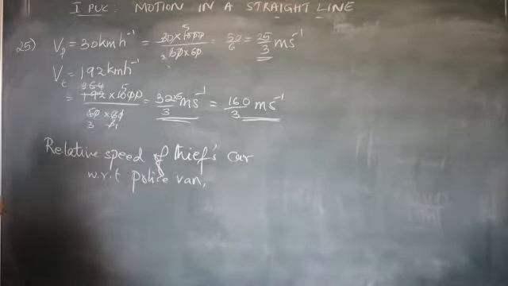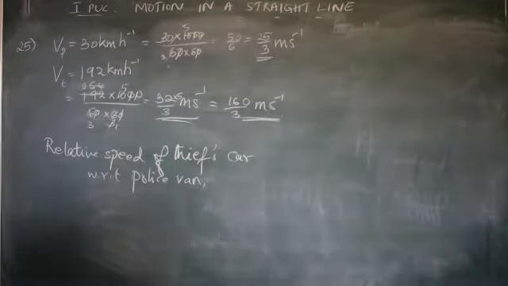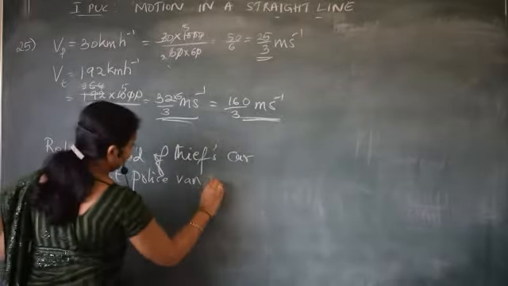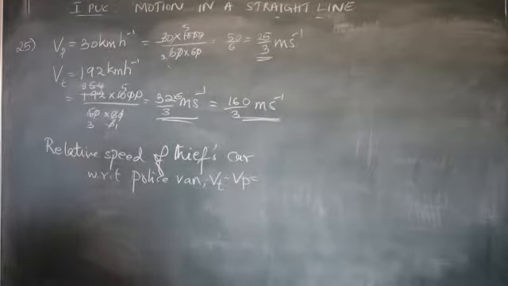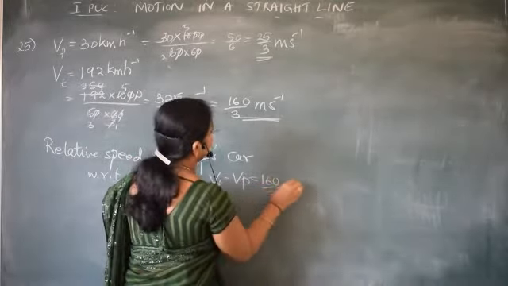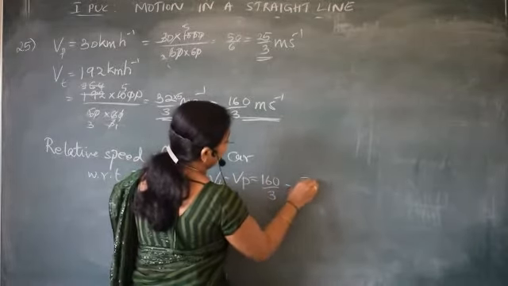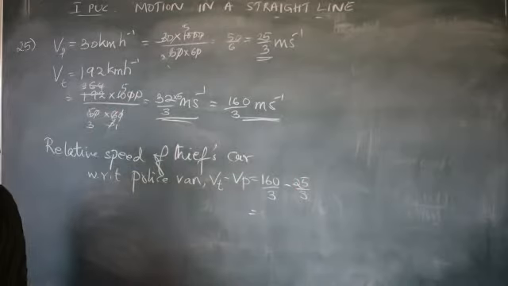With respect to the police van, the speed of the thief's car is Vt minus Vp. That is equal to 160 by 3 minus 25 by 3, since both are moving in the same direction.